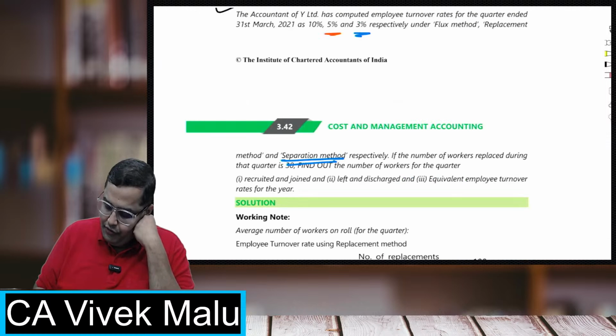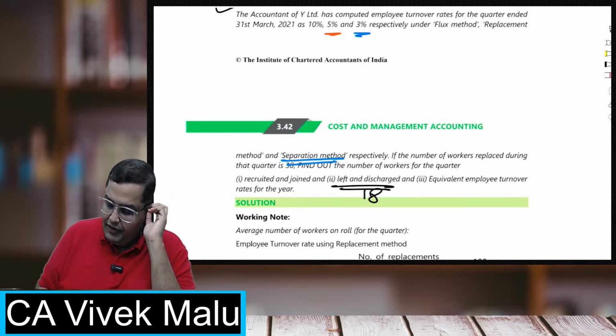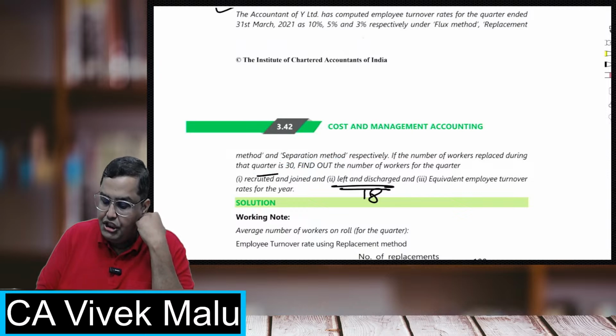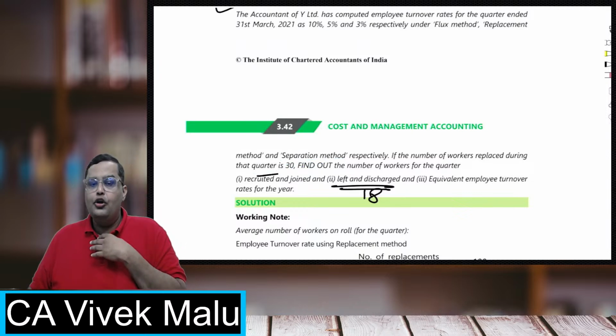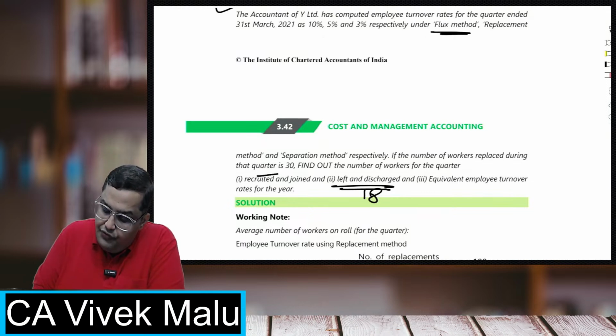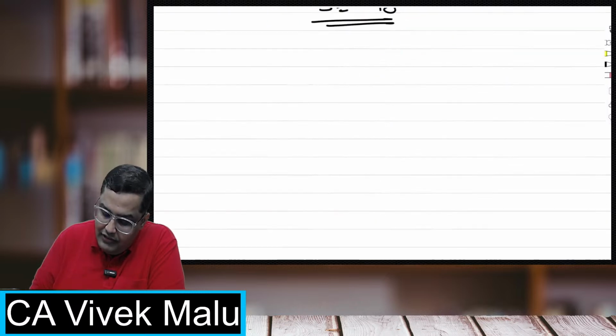Now students, we have got left and discharged. They were 18. Left and discharged is basically separated. We have got the replacements also. Replacements was 30. Now with the help of this flux method, do calculate accessions, with the help of the flux method, which is 10%. Sir, what is the formula for flux method?